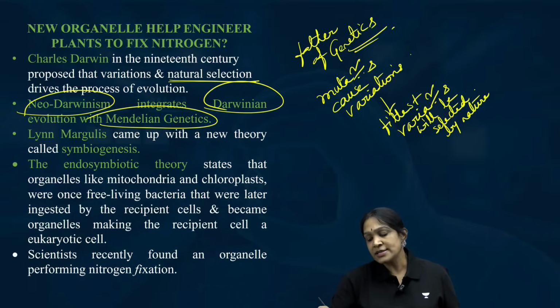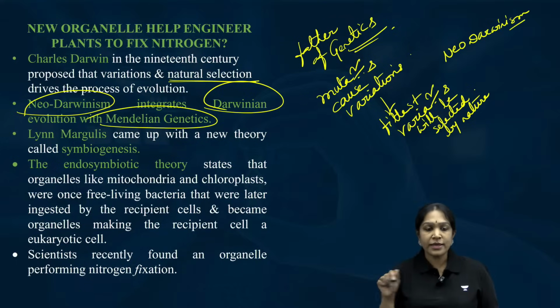This is called Neo-Darwinism. Is it clear till now? This is called Neo-Darwinism.